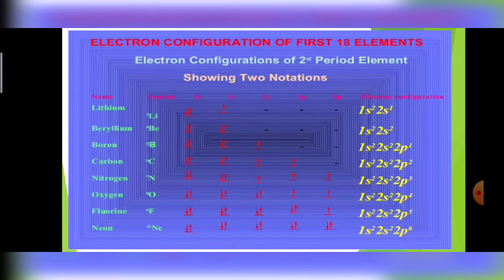Because filling of electrons takes place in the same shell, and with the increasing number of electrons, the number of protons inside the nucleus also increases.